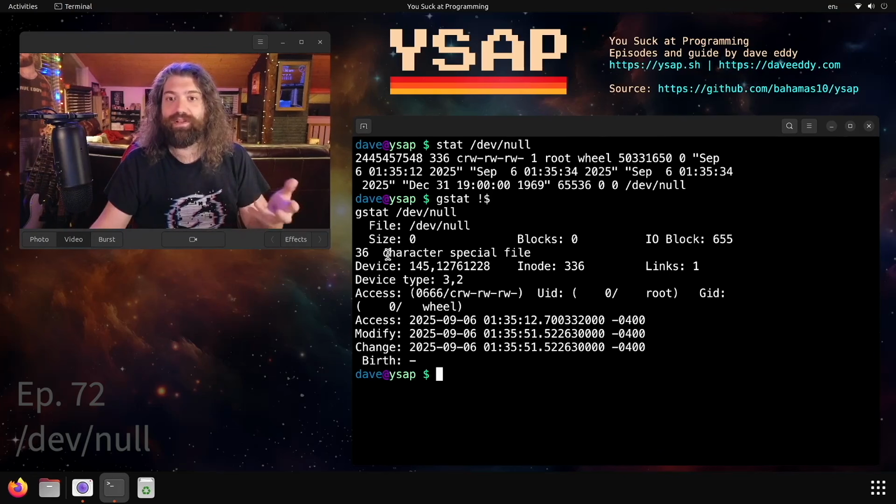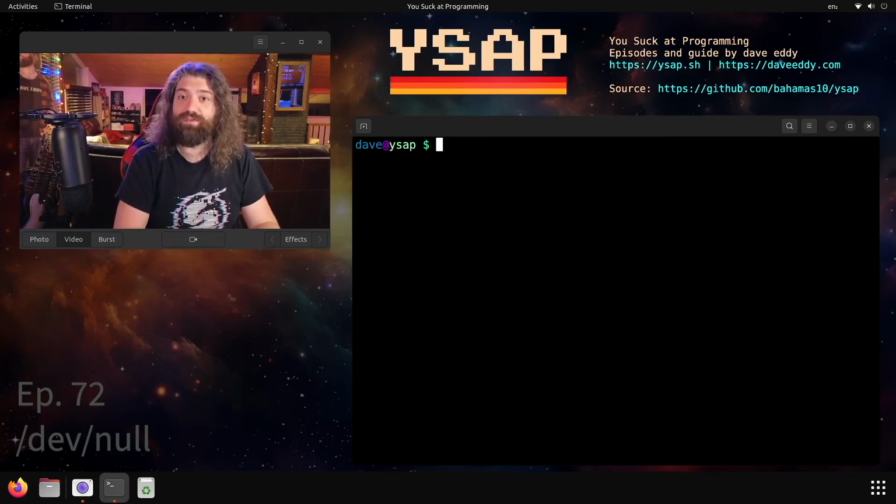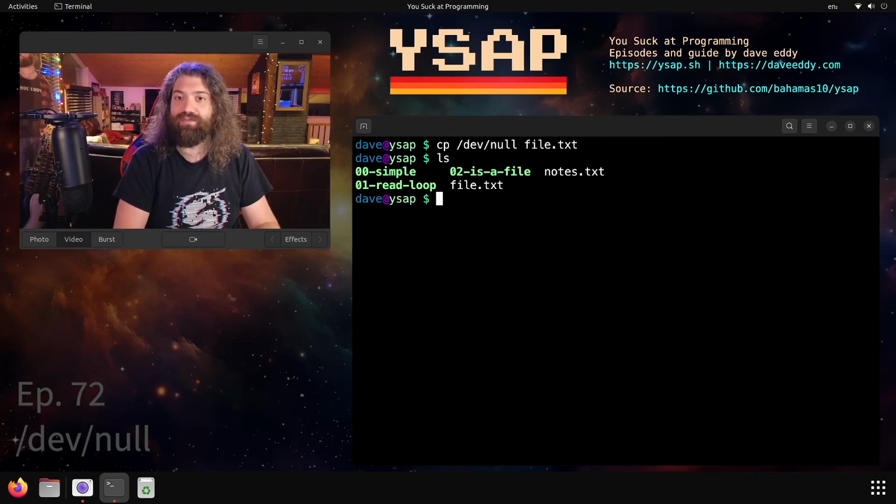This is provided by your operating system. So it looks like a file. It acts like a file, but there are some subtle differences with it. But we can treat it like a file, which is pretty cool. I can cp dev null into file.txt. Now I have a file in my directory called file.txt. You know what's inside it? Nothing. It's an empty file. I just copied an empty file. It's no different than copying any sort of empty file that exists anywhere, and dev null is still there.